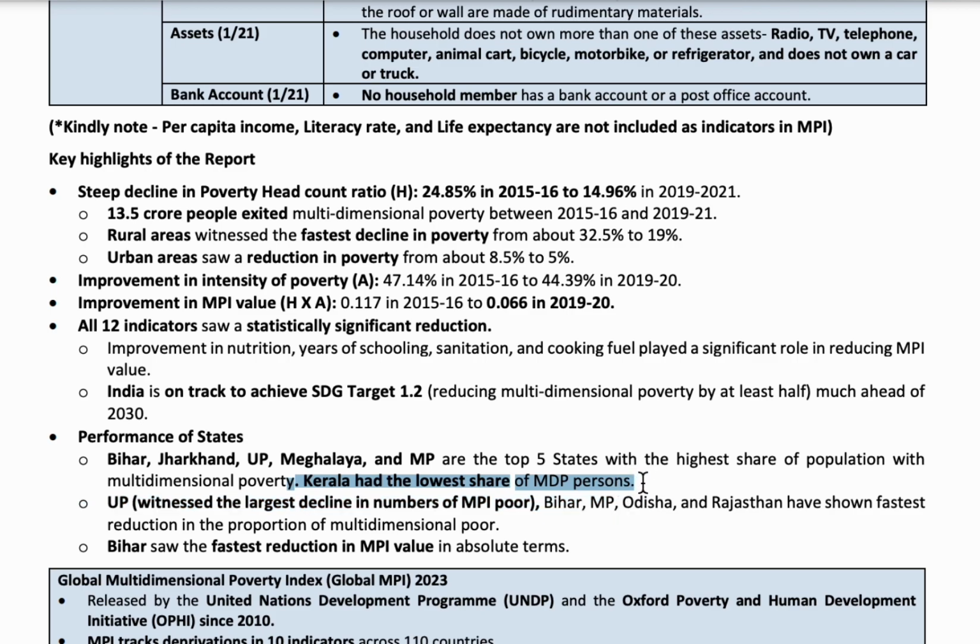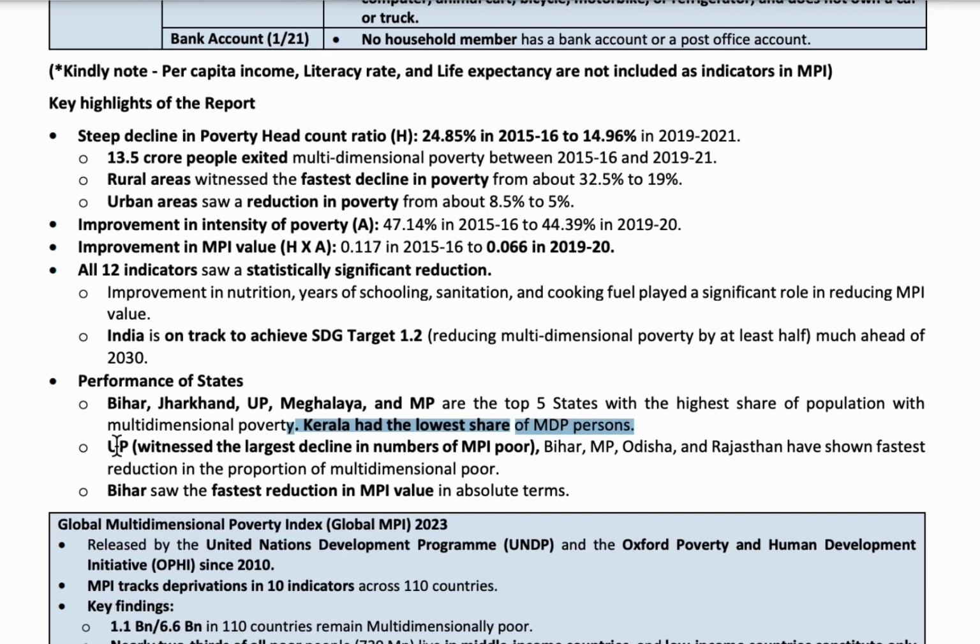Kerala is like a heaven. In education it is first, and in literacy rate it is first. So Kerala has the lowest share of multidimensionally poor people. Next, Uttar Pradesh, Bihar, Madhya Pradesh, Odisha and Rajasthan are the five states with the fastest reduction.